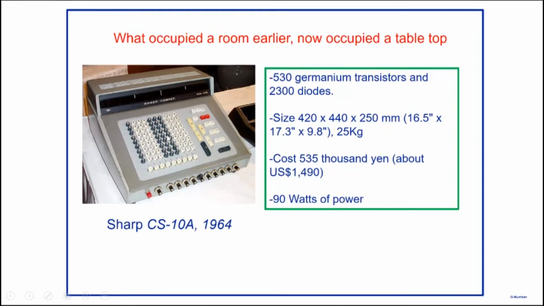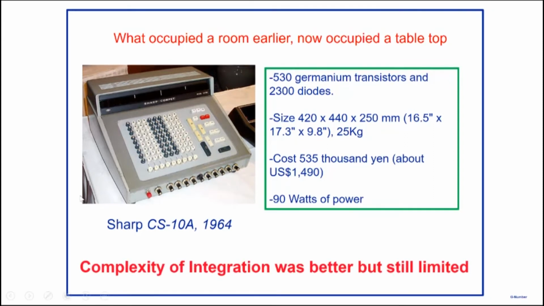So a vast improvement occurred in terms of what one could do with the transistor. Things became a lot smaller, would consume a lot less power, and were far more reliable. But you can still see that this calculator is not a very complex calculator. You can see that the number of components is not very high, but it is still occupying a significant part of a table. So the point is that even with the invention of the transistor, one could connect a lot more transistors, but it was still a problem.